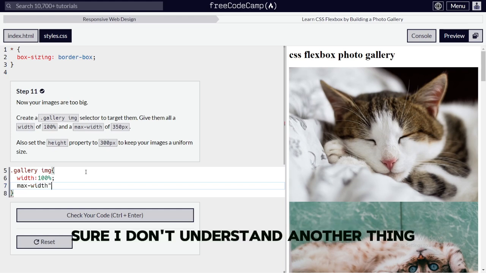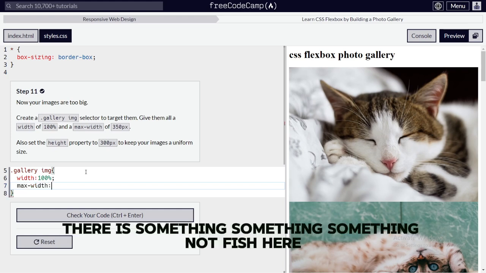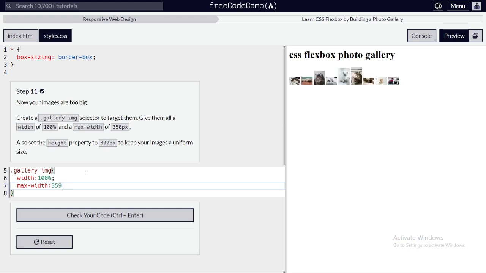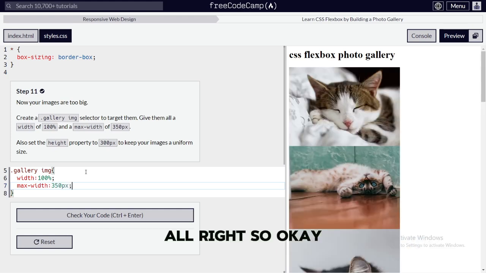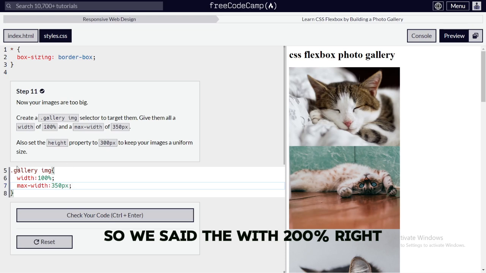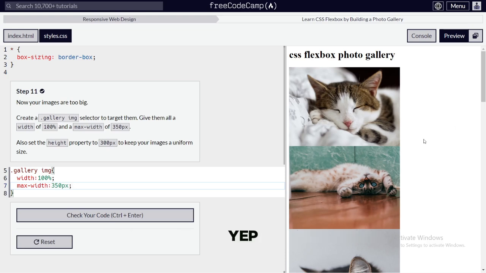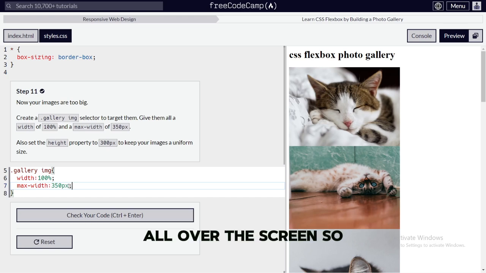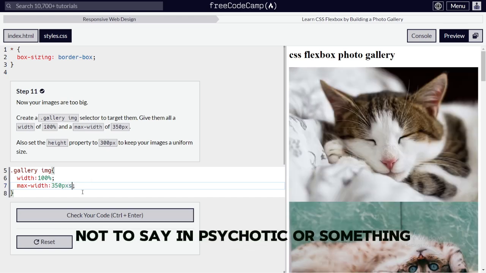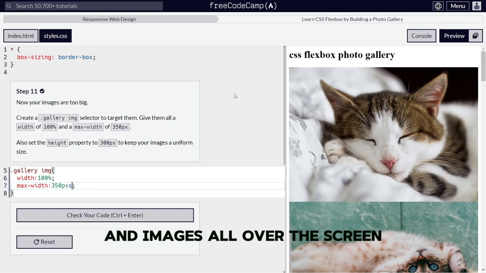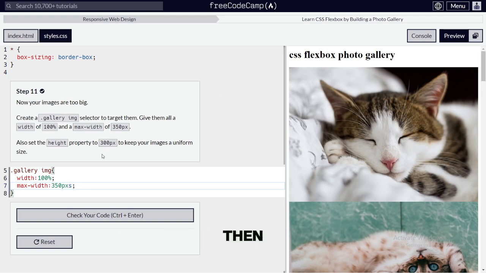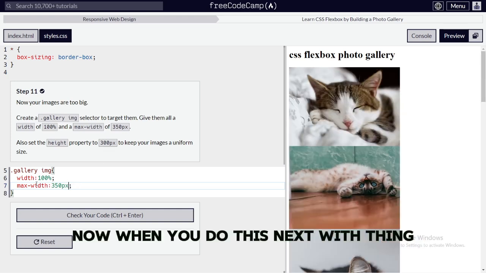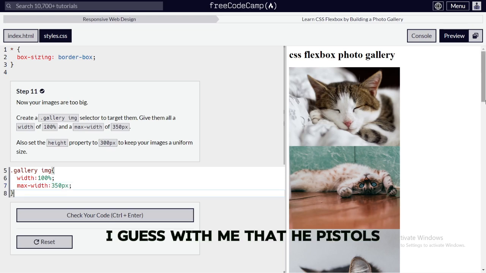Here I don't understand another thing. There is something not good here. Alright, so we set the width to 100%, right? So the image should be displayed all over the screen. The proof of that is if we deactivate this with a comment, now it's all over the screen. But when we add this max width, it changes to 350 pixels.